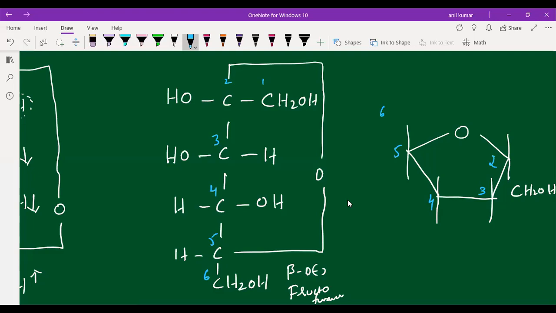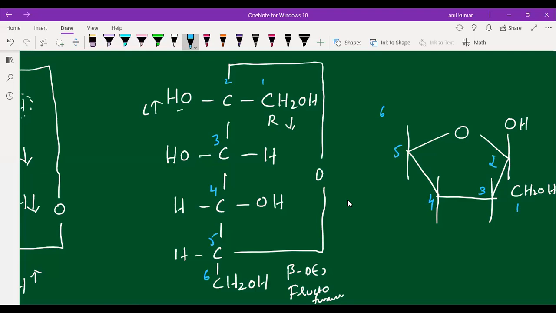CH2OH will be here. What is the position of CH2OH, students? Right side. Right side means down, left side means up. OH is at the left side, so we have to write it in the upside position. OH. This is the first carbon.